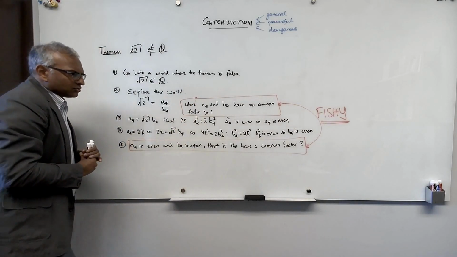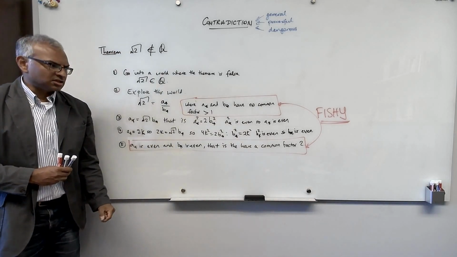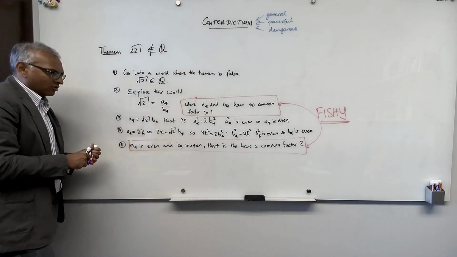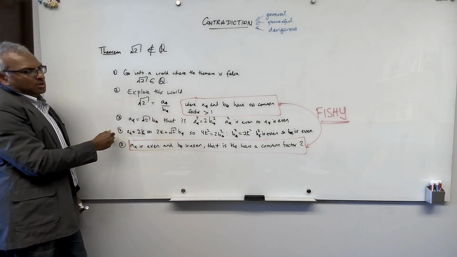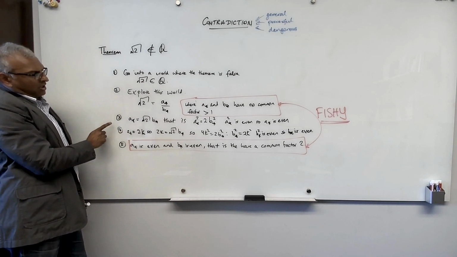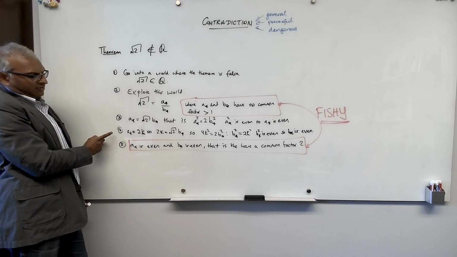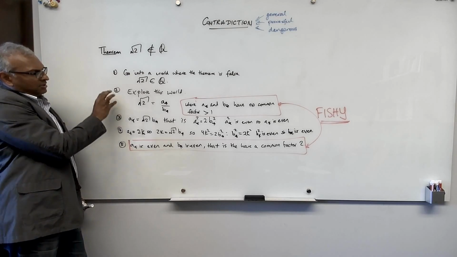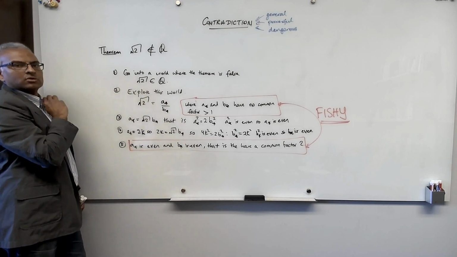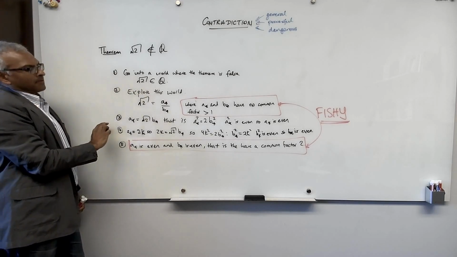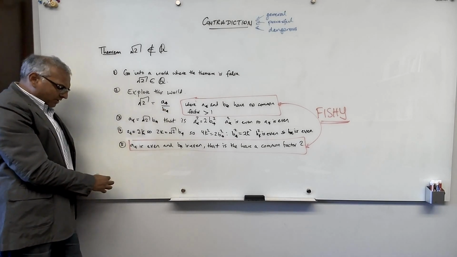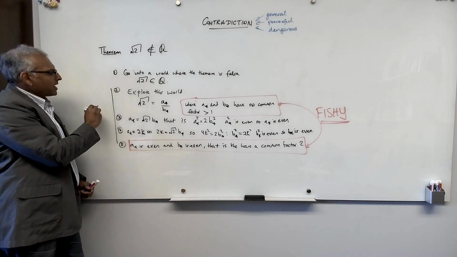Okay? And once you get to something fishy, now we invoke the principle of contradiction, which says that the moment I have derived something fishy, something is wrong. So let's go and look at all of our steps. Well, 5 clearly follows from 3 and 4, where here we say A star is even, here we say B star is even, so therefore they have a common factor 2. And step 2 is a direct consequence of the well-ordering principle. So if you say that this step was wrong, you have to give up the well-ordering principle, which is an axiom. And all of this is basic algebra, so all of this is correct.